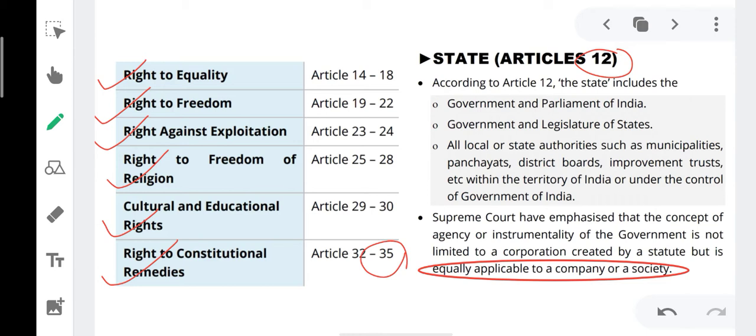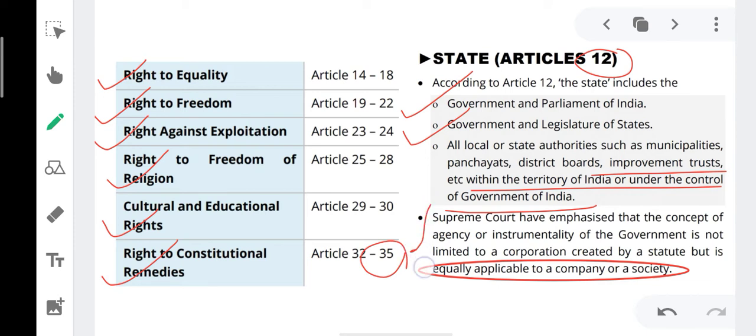What does Article 12 say? Article 12 basically contains the definition of a state. Article 12 says that the state includes the government and Parliament of India, the government and legislature of a state, and all local or other authorities such as municipalities, panchayats, district boards, and improvement trusts within the territory of India or under the control of the government of India. That means the government of India and Parliament, the governments of all the states and all the state legislatures, or any other board such as a municipality, panchayat, trust, and any other organization.